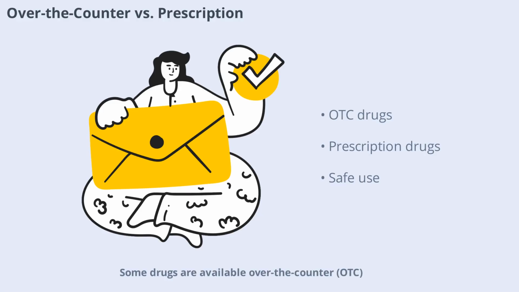Some drugs are available over-the-counter (OTC), meaning you can buy them without a prescription. Others require a doctor's prescription because they need closer monitoring or have a higher risk of side effects. Understanding the difference helps you use medications safely and appropriately.